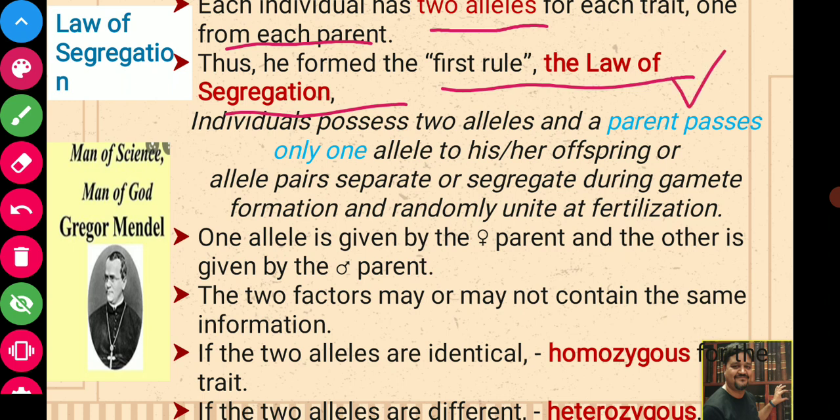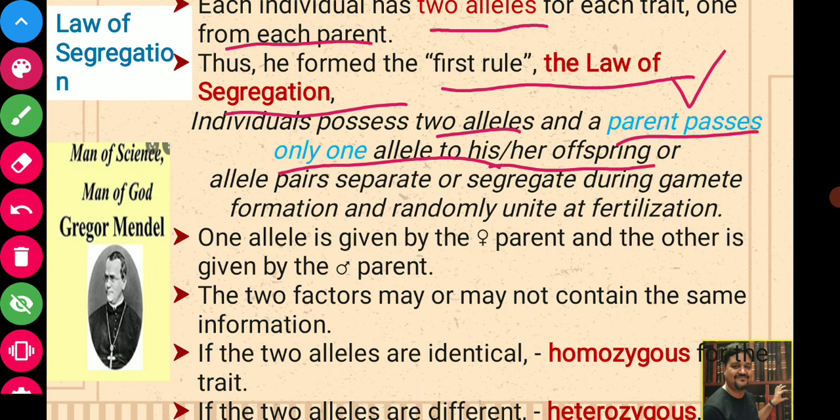Based on this observation, he proposed the law of segregation. What is the law of segregation? He said that an individual possesses 2 alleles and a parent passes only 1 allele to his or her offspring. I have 2 alleles for a particular trait; one allele has come from my mother, another from my father.